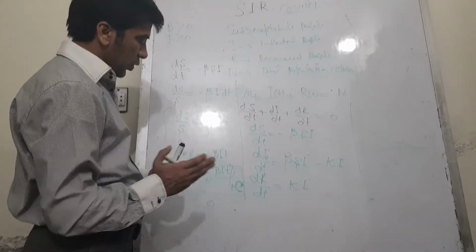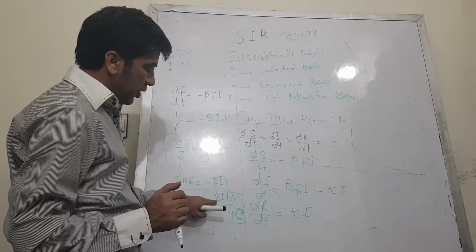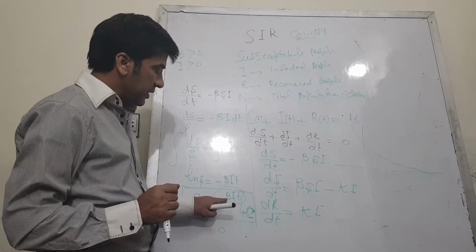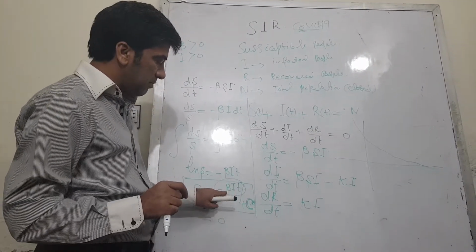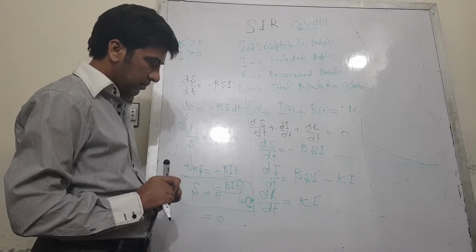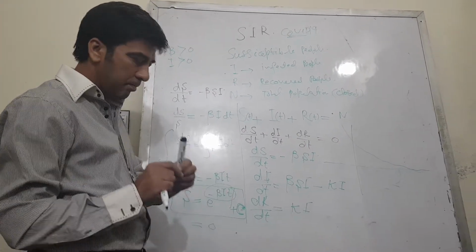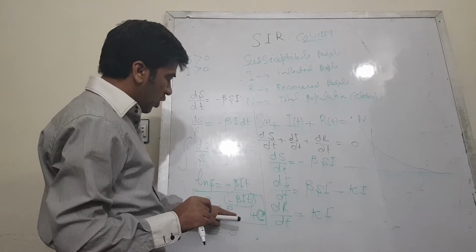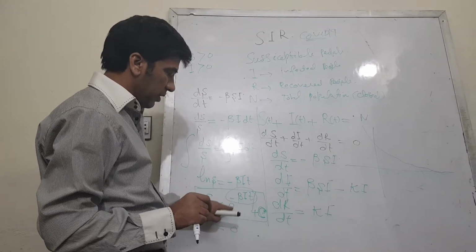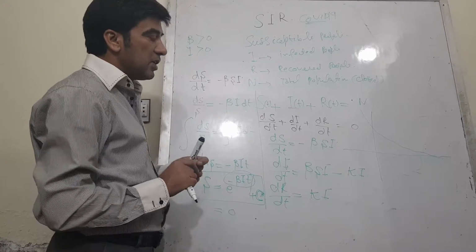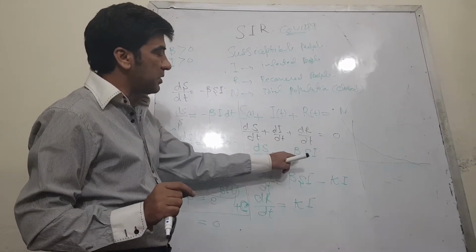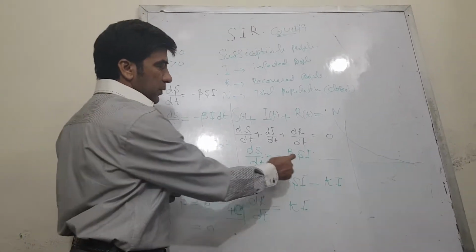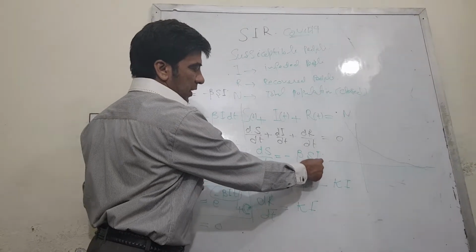But what I have concluded from this is, if we reduce this beta, by reducing the value of beta or maintaining it at a minimum level, your negative power will be minimum, and this way the answer will not be equal to 0, and this will stop somewhere. It all depends on the beta. And in the beginning I told you what beta means. Beta means the number of contacts between susceptible people and infected people.